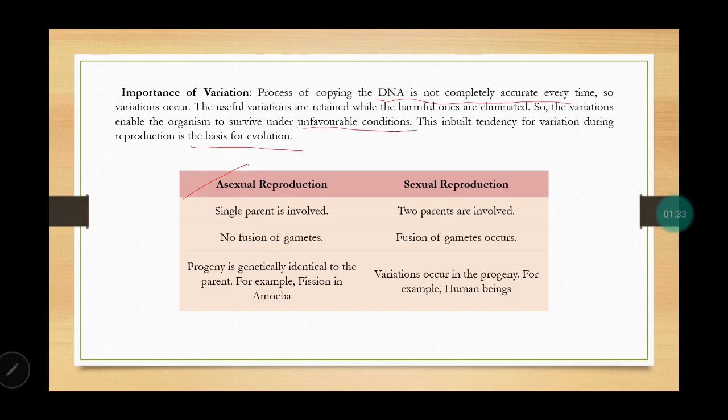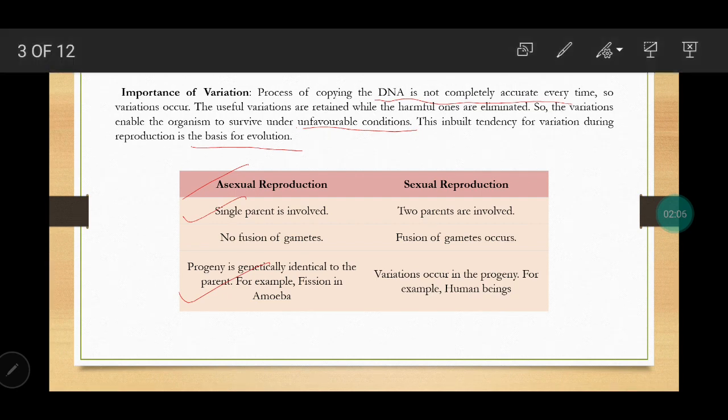So let us first look at the differences between asexual reproduction and sexual reproduction. Asexual requires only a single parent, whereas sexual reproduction requires two parents. There is no formation of reproductive cells or gametes in asexual reproduction, whereas in the other, the fusion of gametes has to take place. Secondly, an important point over here is, in asexual reproduction, the progeny is genetically identical to the parent. But in sexual reproduction, there are obviously variations.